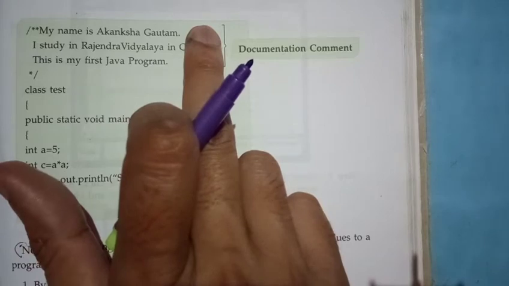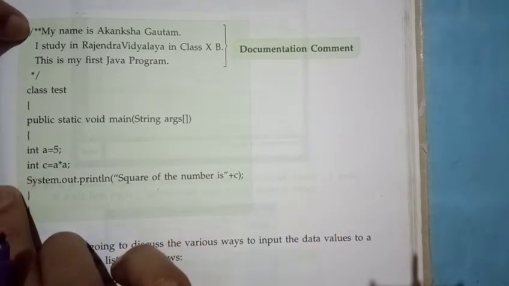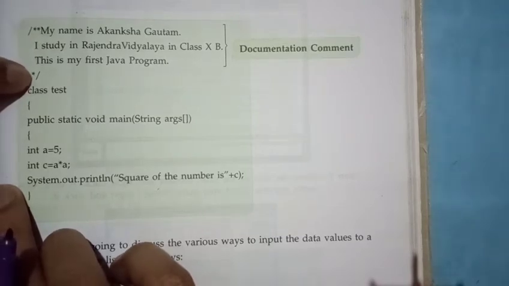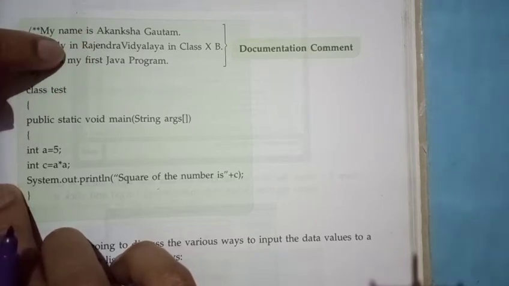How can we know that this is a documentation comment? Look here. Here is slash and then double asterisk. And in the ending, here is one asterisk and then slash. So these symbols show that these are documentation comments.